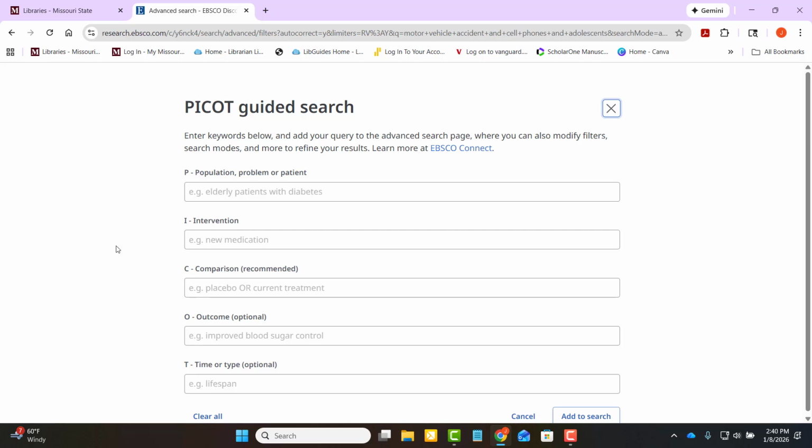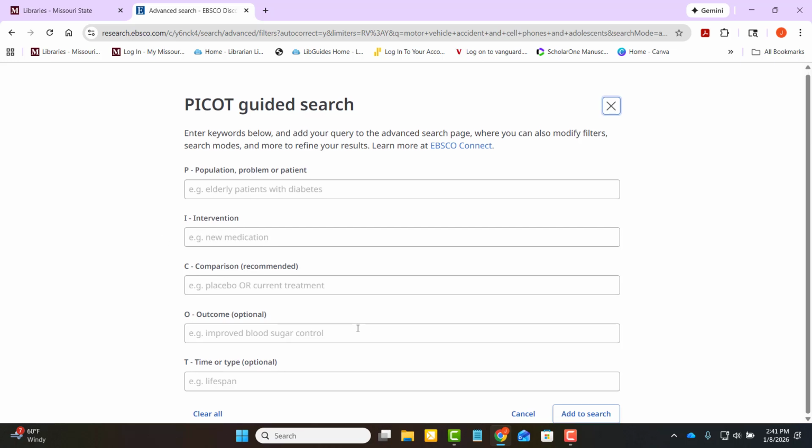I want you to know that this is here, and it is a tool that you are welcome to use and play with. But I have about a 10% success rate with this, even when I practice my searches. It is very tricky to get the right terminology in the right box so that it combines it successfully.